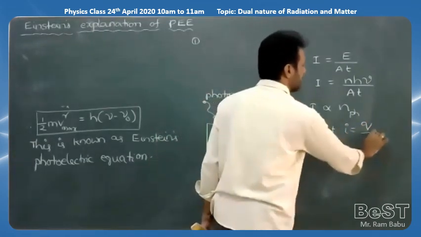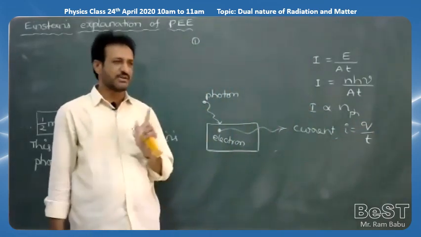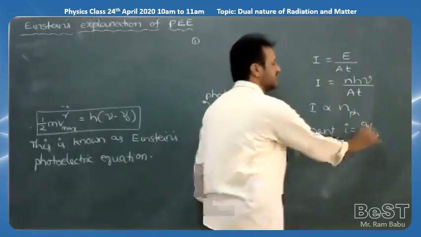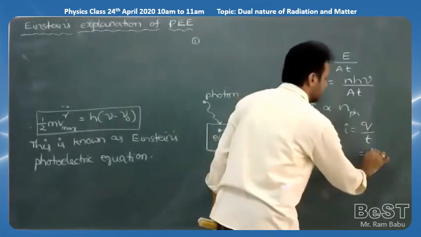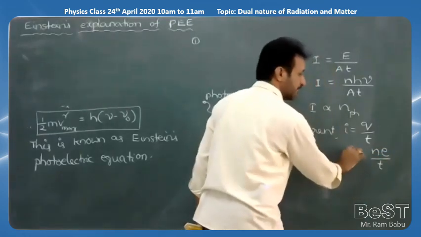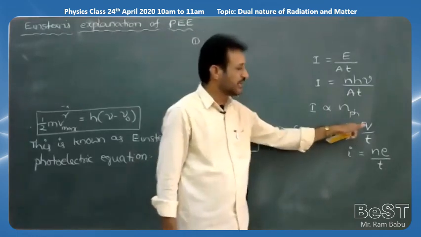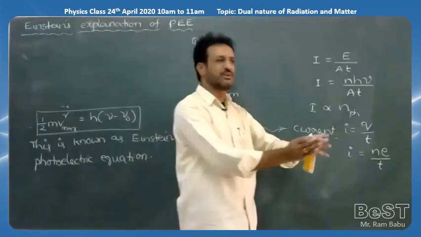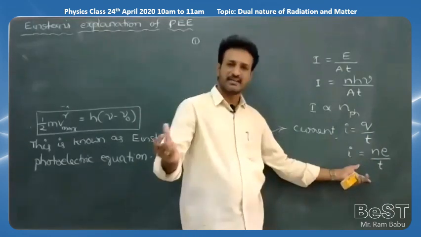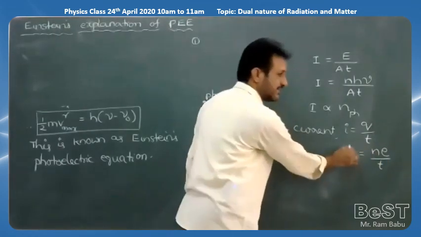I is equal to Q by T. The rate of flow of charge is called electric current. So I is equal to Q by T. But charge is always the number of electrons into the charge of the electron. So current is equal to charge by time, Q by T, but Q is equal to 1 electron flowing through the circuit, 1 e by t, 2 electrons flowing, 2 e by t, n electrons flowing, then n e by t. How are the current and the number of electrons related?